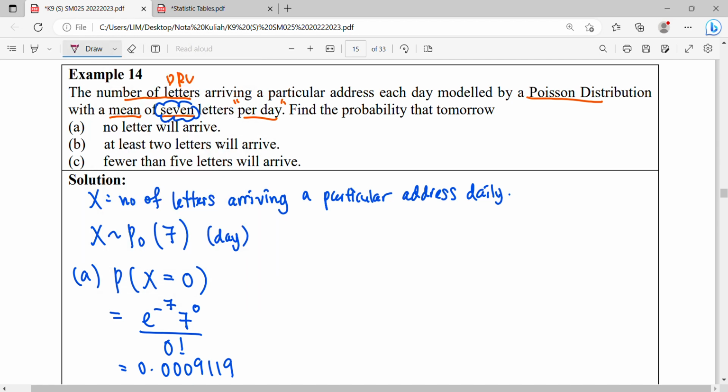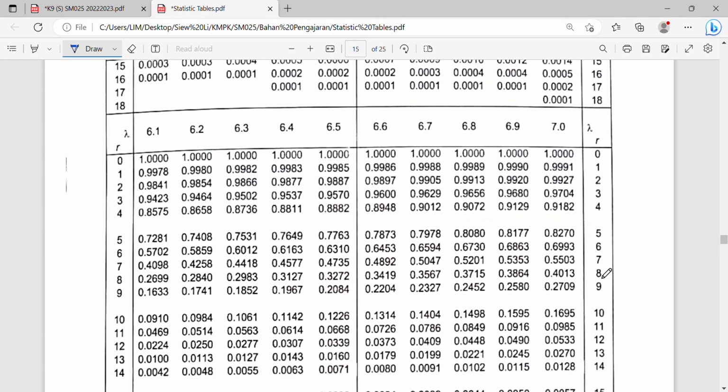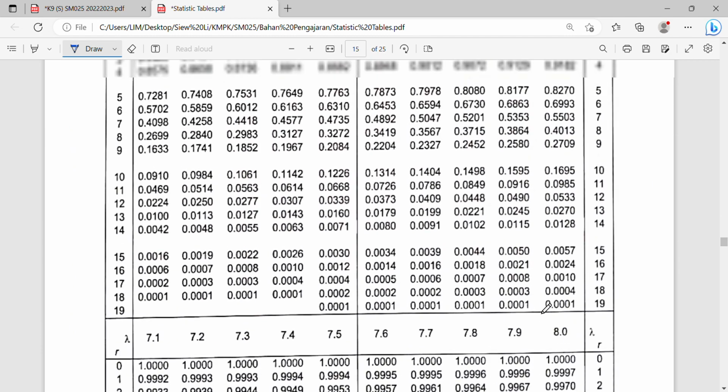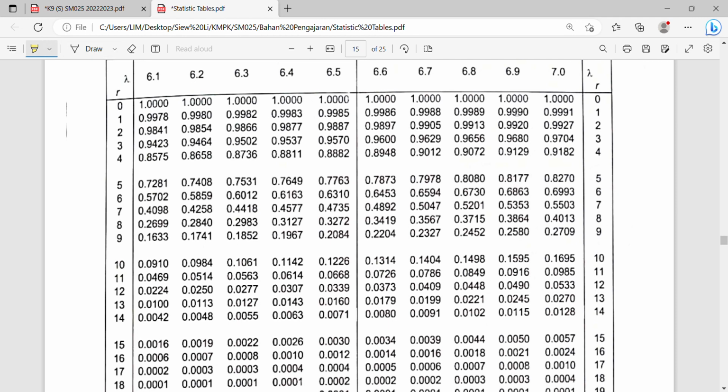So this is the formula. Well, how about if we want to use the table? The working will be P(x greater than or equal to 0) minus P(x greater than or equal to 1). So we are going to find from the table, which is your lambda 7. So lambda 7 will be on page 13. Lambda 7, this page. Bahagian sini.